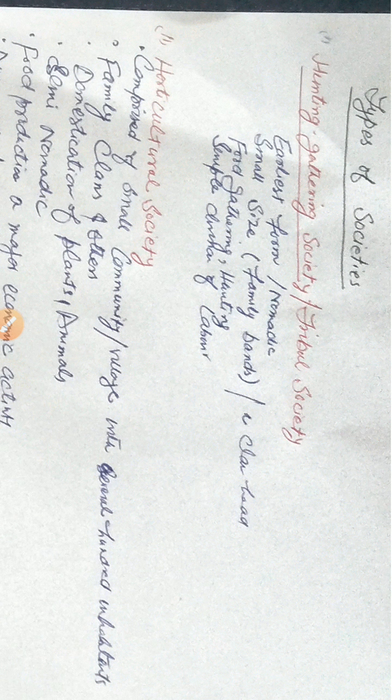But when we talk about division of labor in this society, because this society is simple, it is not a complex society like ours. Here division of labor means that it is related to gender. What tasks or what work is performed by men and what work is performed by women. This is called division of labor. But here division of labor is simple. It means that both the men and the women gather food and also hunt animals, and women and men collectively look after their children, their elders, their families.